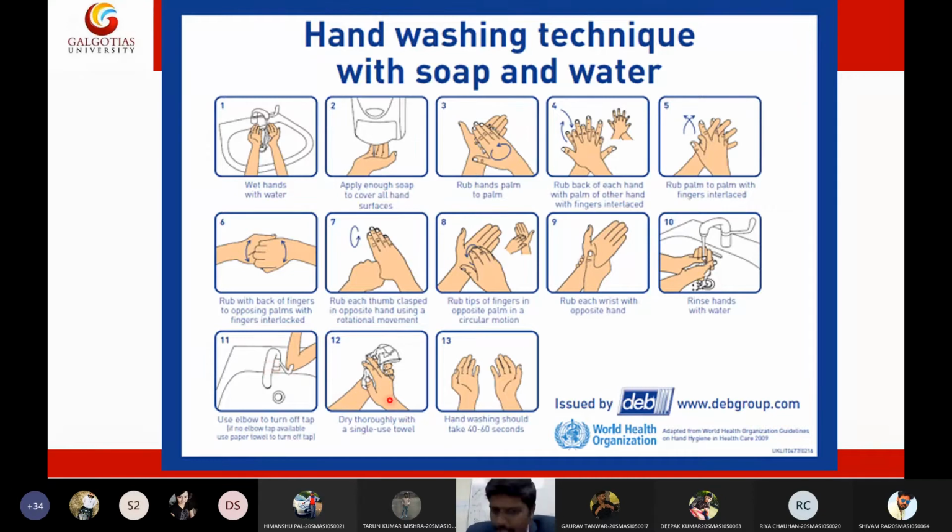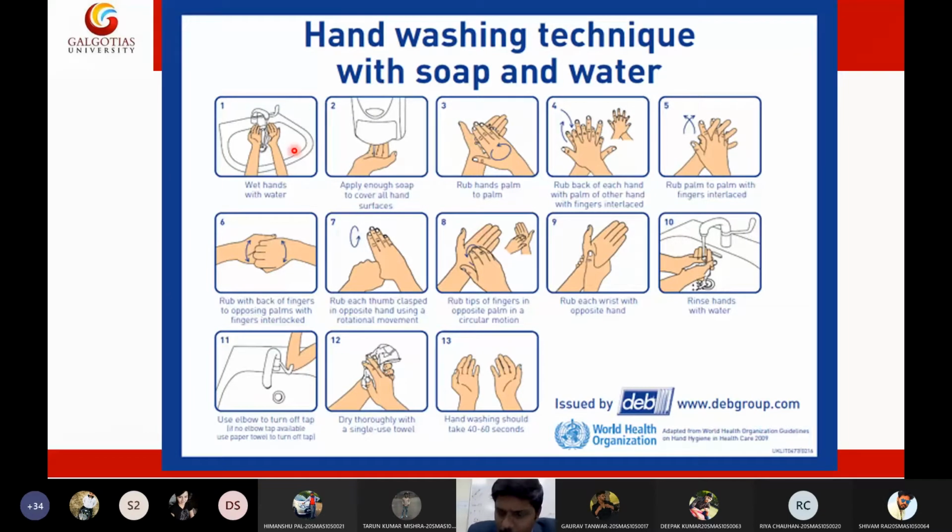Then dry your palms with a dry towel, then let them air dry. Wait for about 1 minute to air dry your hands. After air drying, you can wear gloves or safely go outside. So this is the procedure of washing your hands, the hand hygiene procedure.